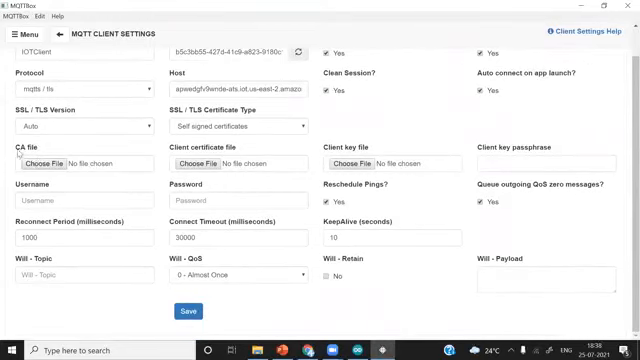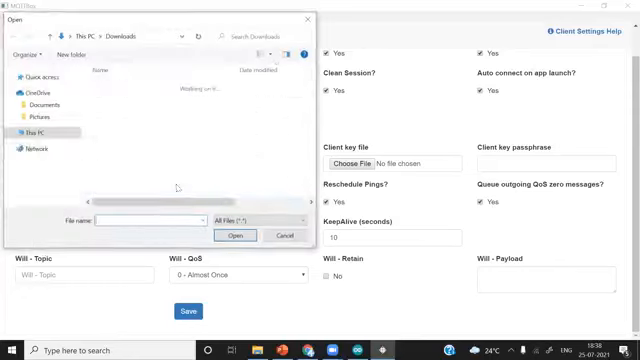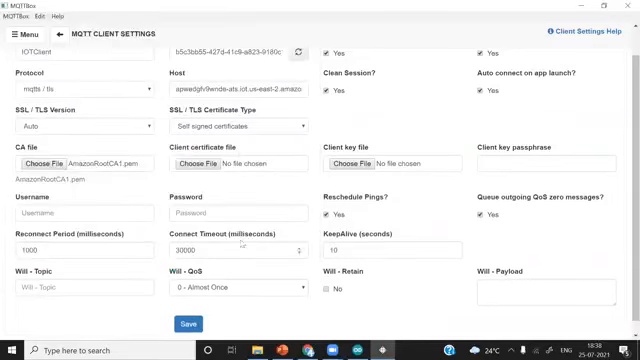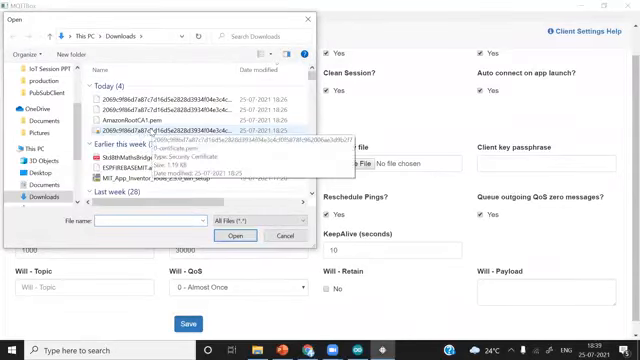Now, first select this CA file, this one, Amazon root CA. Select this one, open. Now, client certificate. Most of the people are confused in this file. For the client certificate file, instead of the certificate file, they select the public key. We are not going to use the public key. So simply select this certificate, certificate.pem. Select this file.